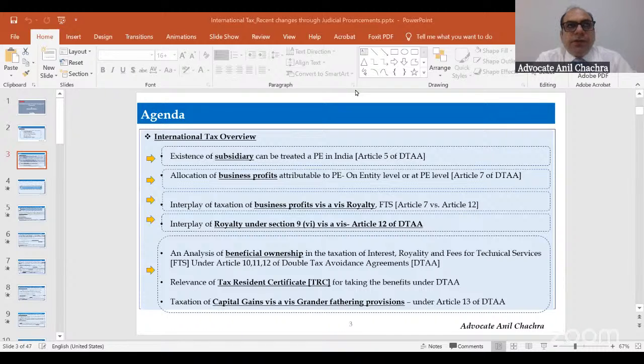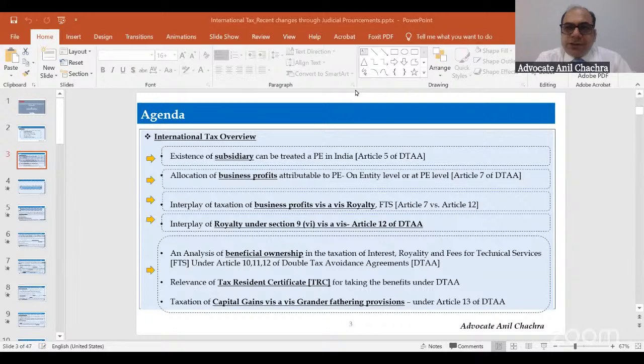Just to start with these judgments, let me give some overview about international taxation. I will spend just 2 minutes on how international taxation works. See, the Income Tax Act, particularly for non-resident Indians, which we can say NRIs. Sections 4 and 5 are the charging sections, right? Section 4 is the charging section. Section 5 tells about the scope of total income.